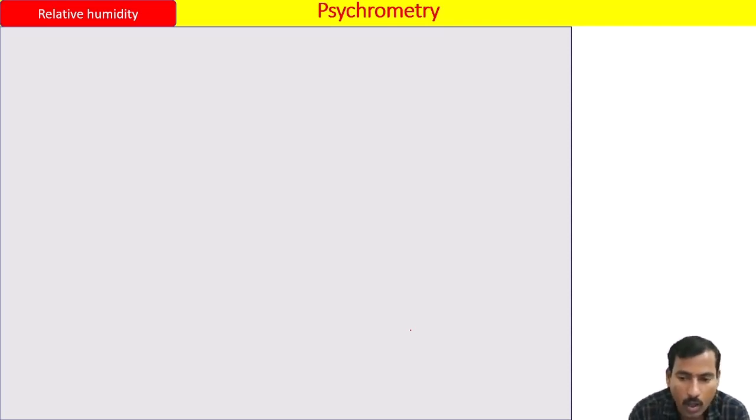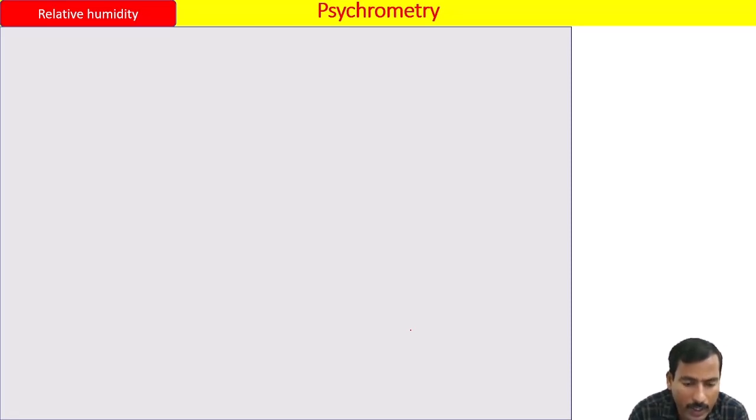For example, how many marks did you score? If I ask somebody, he says, sir, I scored 50% marks, it means maybe it was a 100 marks test and he scored 50 marks, so he's saying 50% marks. In the same way, there is a 25 degrees Celsius temperature and the relative humidity is 30%. What exactly does 30% mean? That you need to understand. First of all, we will make the formal definition of relative humidity.